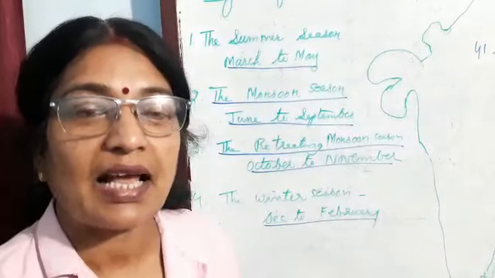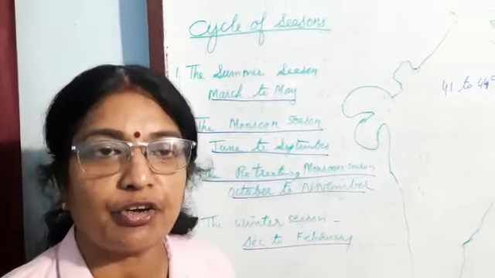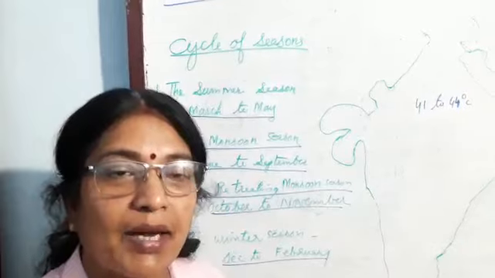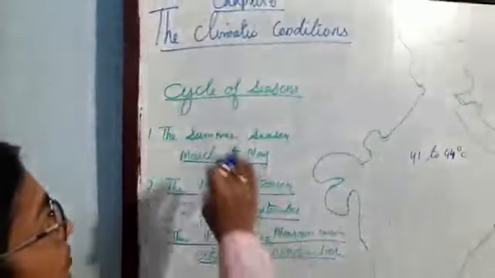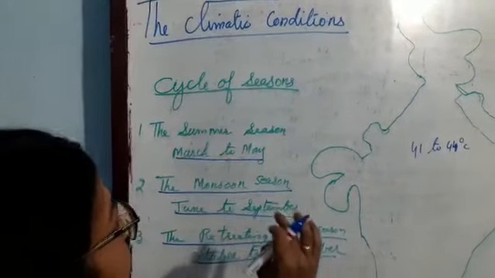Dear students, class 10th geography, continuation of last class, climatic condition, chapter 6. The next topic is cycle of season.